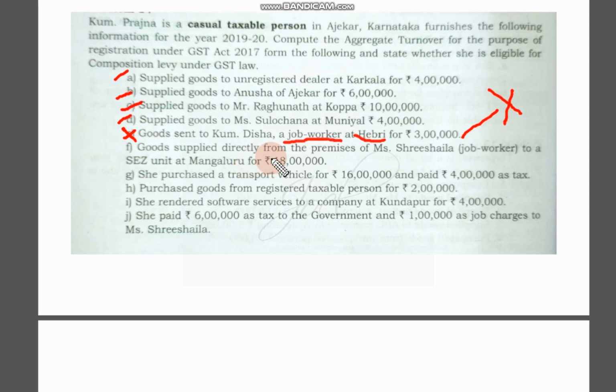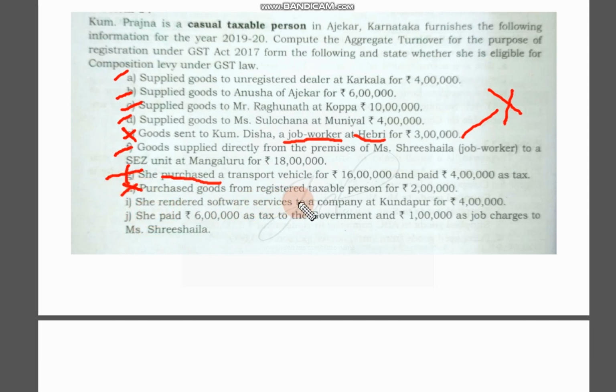Next, goods supplied directly from the premises of Sri Hela to a SEZ unit of Mangalore. So this is allowed. It is a sale. She purchased a transport vehicle. It is a purchase, so it won't come. See, purchase won't come. Goods purchased, again purchase from a registered taxable person, it won't come under aggregate turnover.